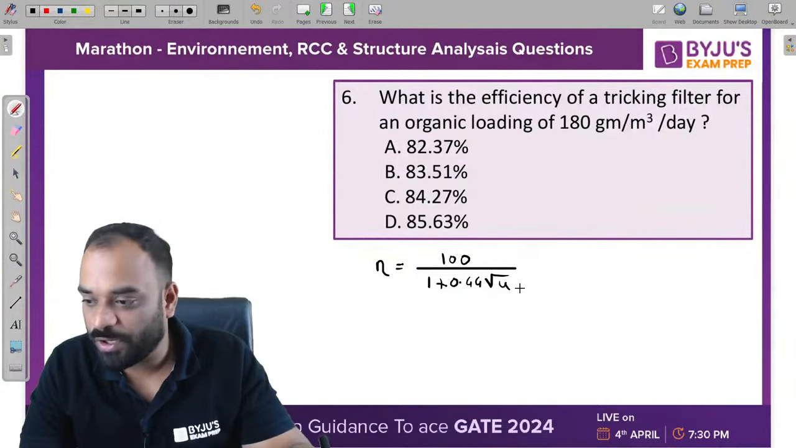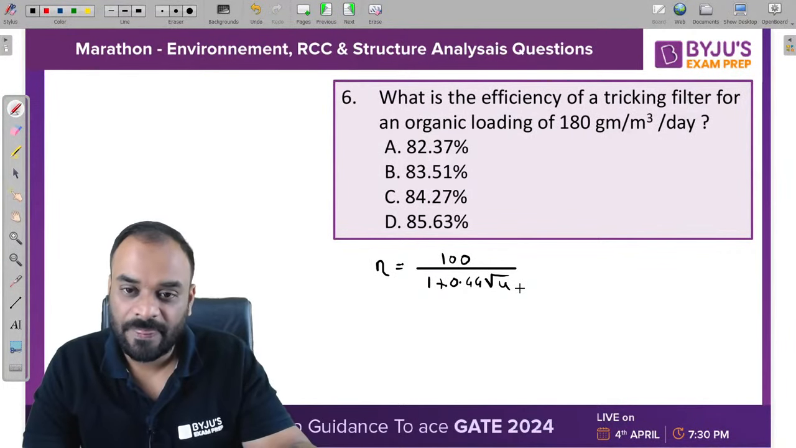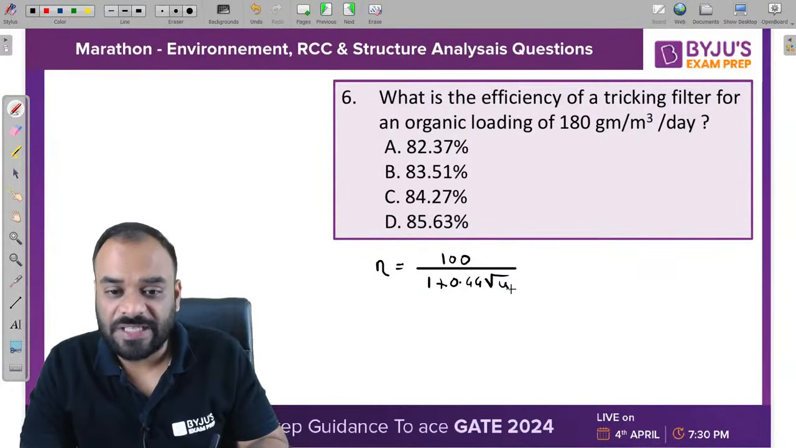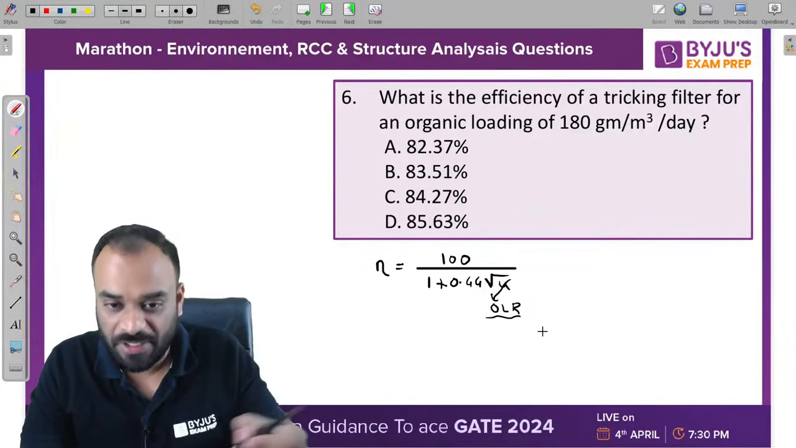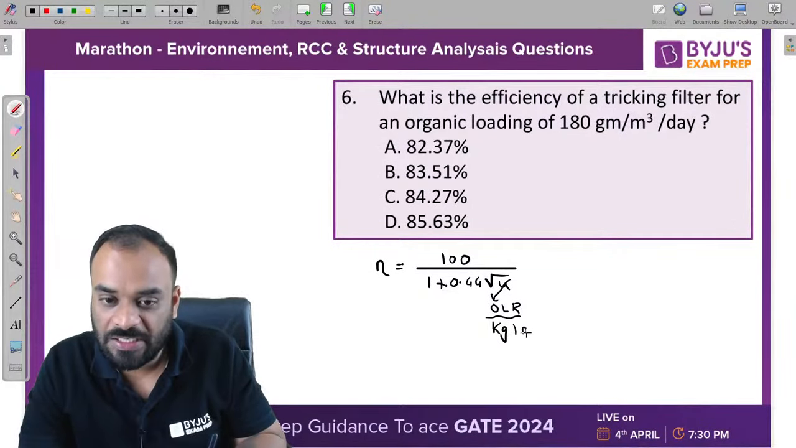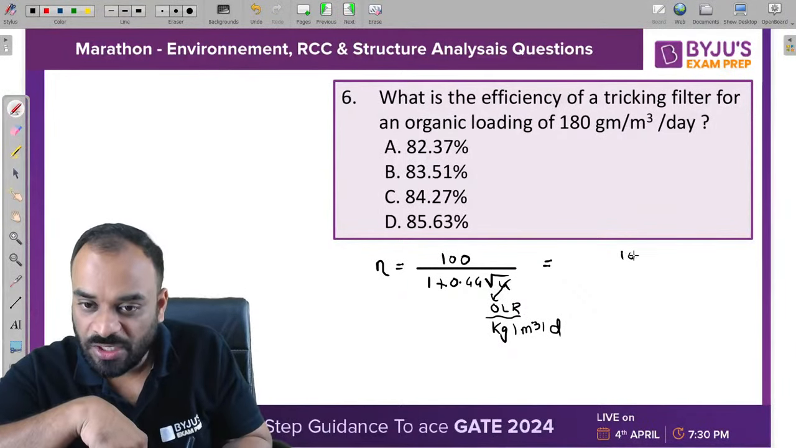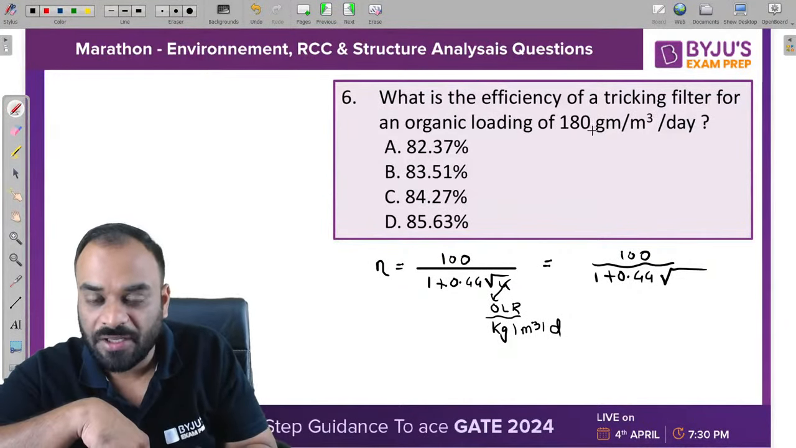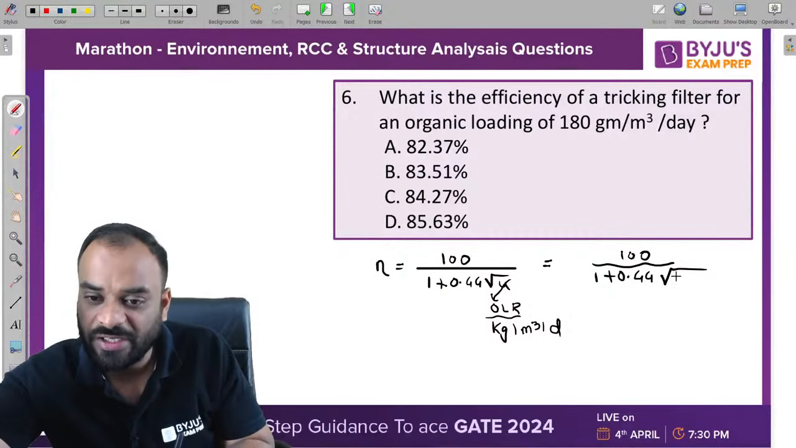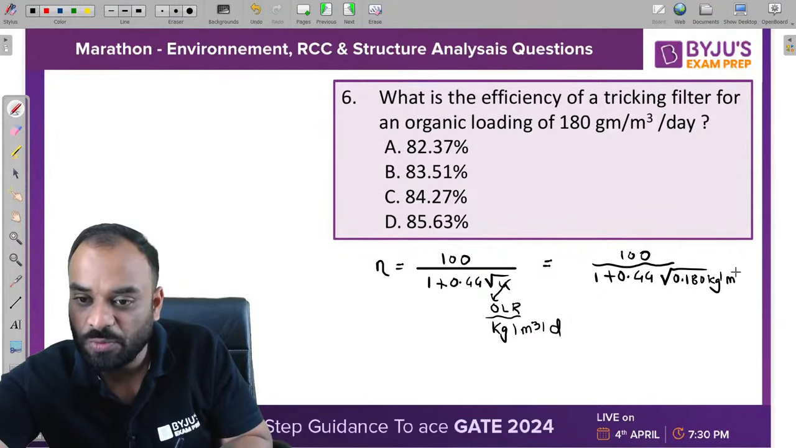C, okay, 84.27. Okay, Ayush, very nice. So this is our standard formula. This is OLR, and OLR should be in kg per meter cube per day. Now kindly put the values, you will get the answer. So 100 divided by 1 plus 0.44. Now we need to write this value in terms of kg per meter cube per day, so kindly divide it by 1000. It is 0.180 kg per meter cube per day, right?